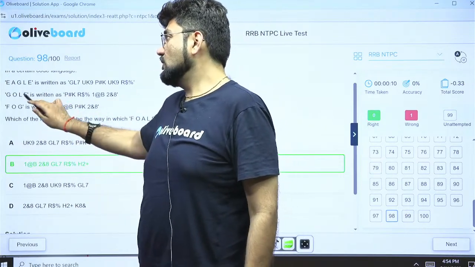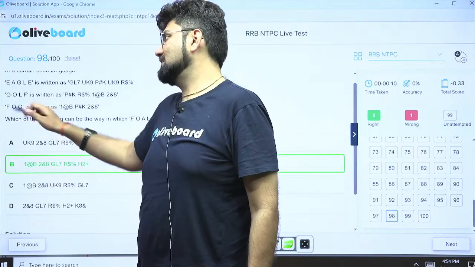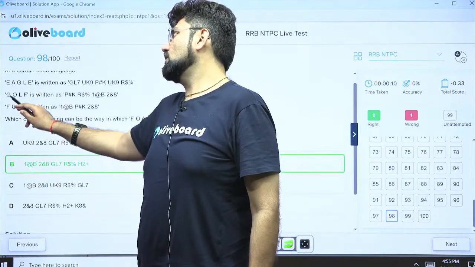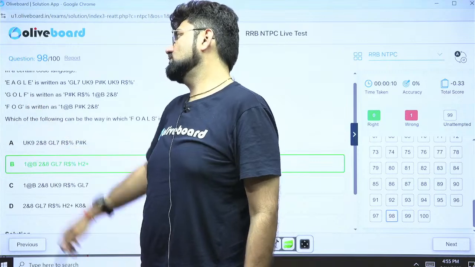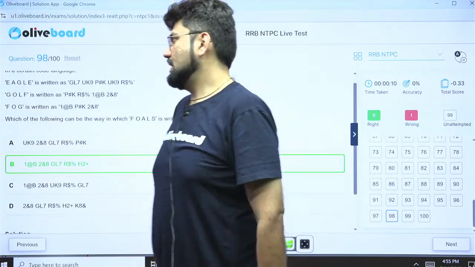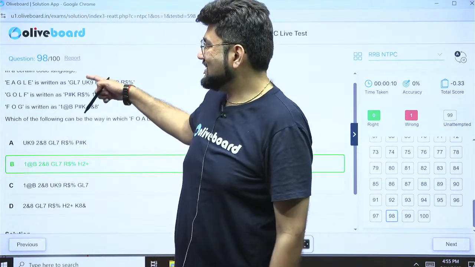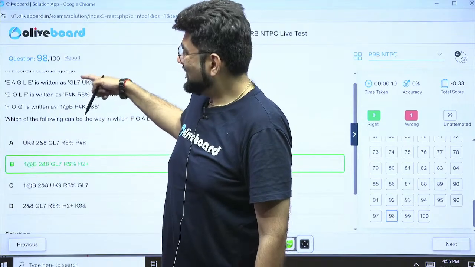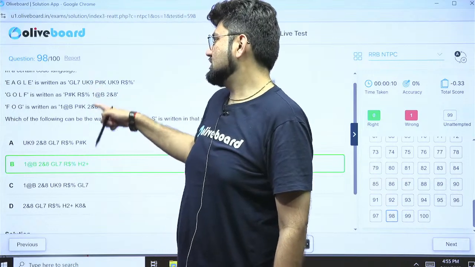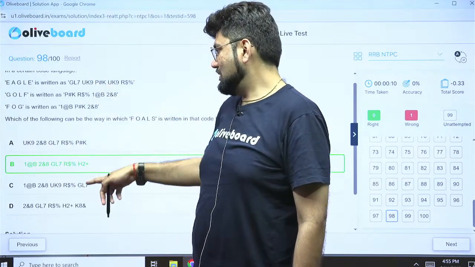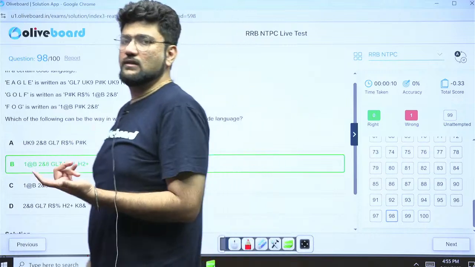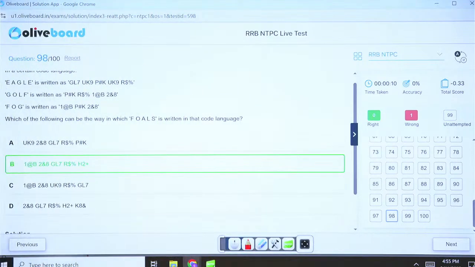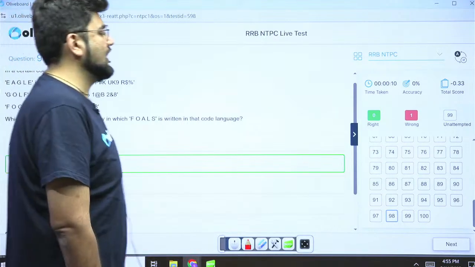If you check between golf and fog, you will get FOG, FOG. That will create a problem again. Eagle and golf, if you check, you will get GL, GL again. So that will also create a problem. So that is what we don't want. Also, if you check in all these three, apart from G, is anything else common in all these three? No. So you check in all these three. Whatever is there in all these three becomes the code for G. Eliminate that also. That will also give you the answer. Correct. Absolutely right. So on that note, we are done with the discussion of this RRB NTPC live test.